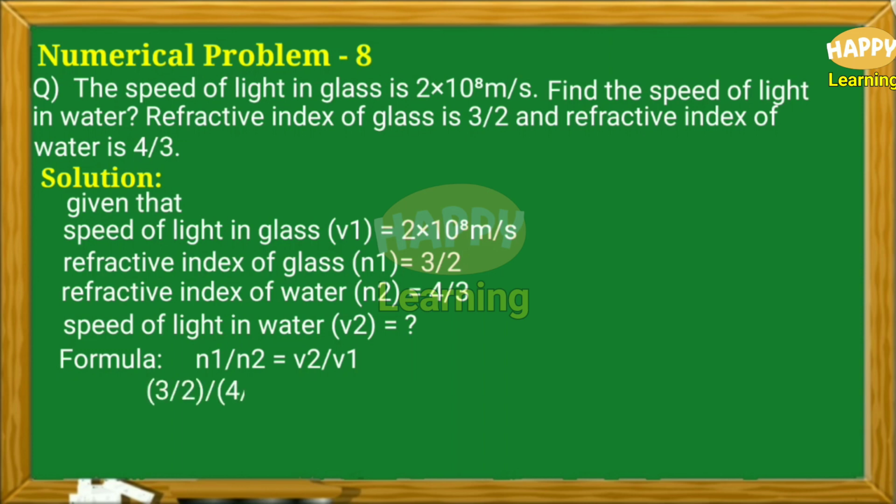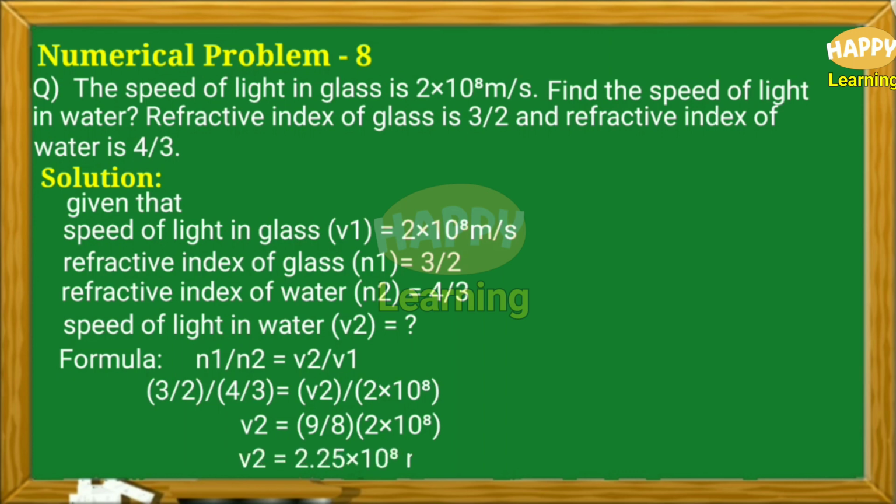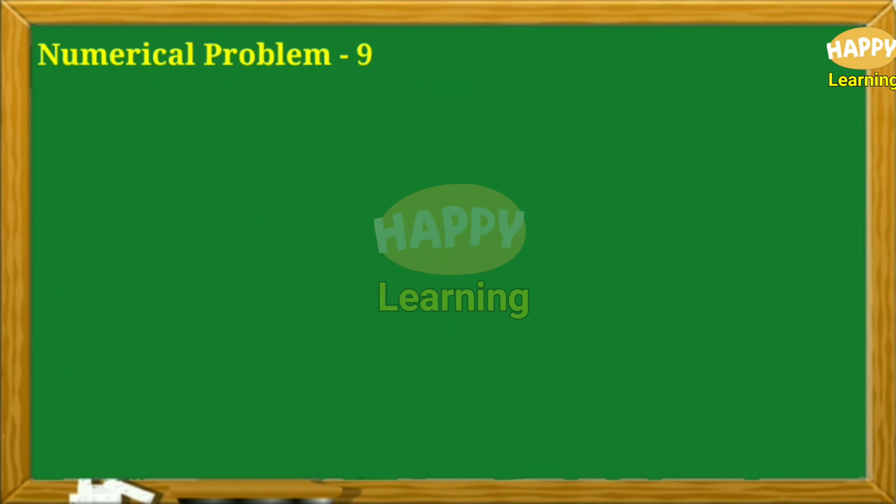Then 3 by 2 whole divided by 4 by 3 is equal to V2 by 2 into 10 to the power of 8. Then after rearranging, V2 is equal to 9 by 8 into 2 into 10 to the power of 8. Then on simplification, we get V2 equal to 2.25 into 10 to the power of 8 meter per second.